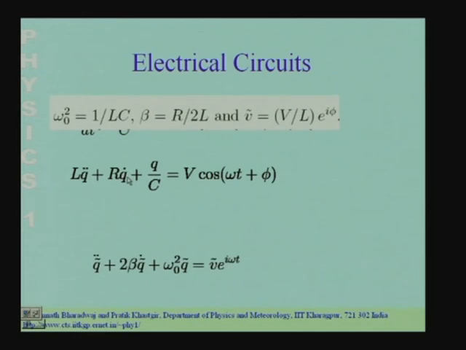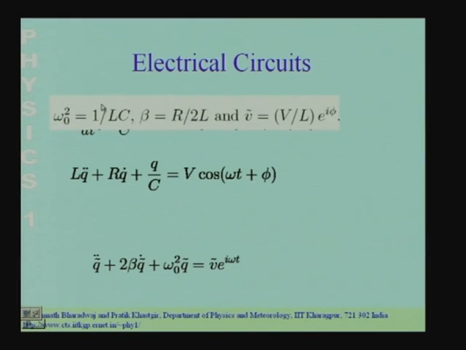then this equation can be written like this: Q double dot plus 2 beta into Q dot plus omega naught square Q is equal to V tilde e to the power i omega t. So, this is the same equation written in complex notation and using these constants which have been redefined.